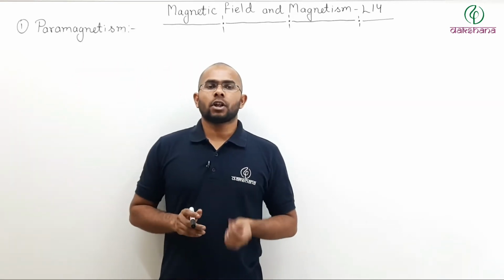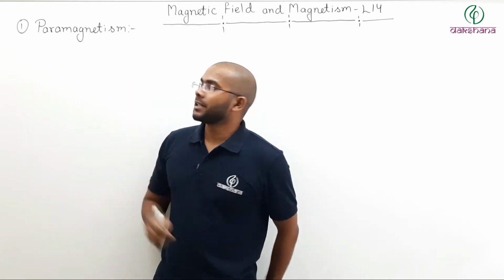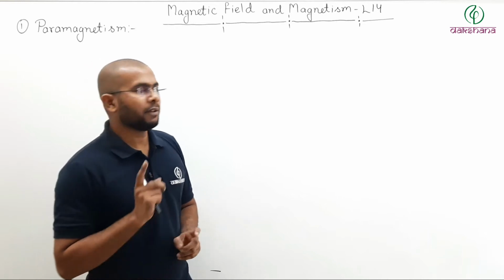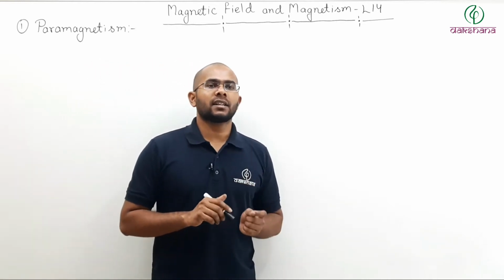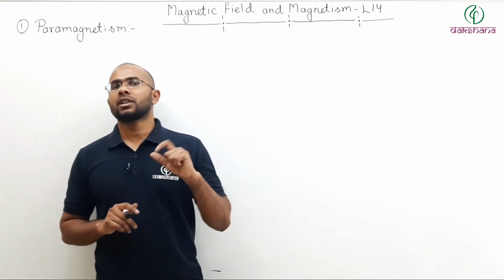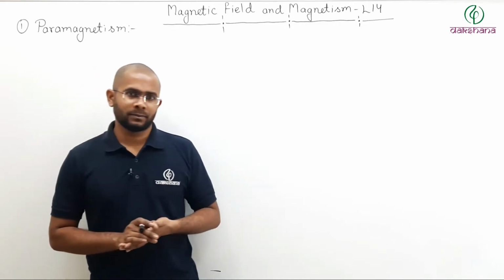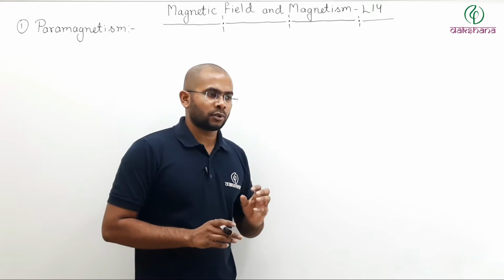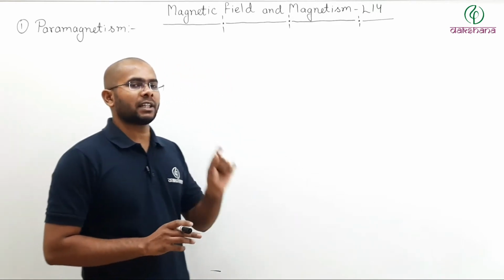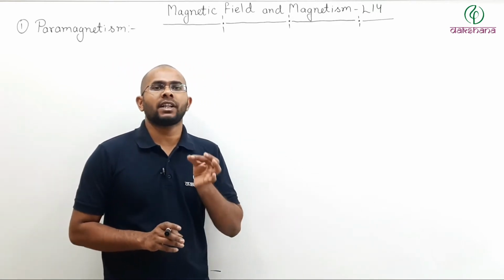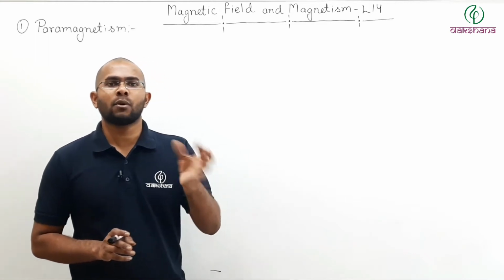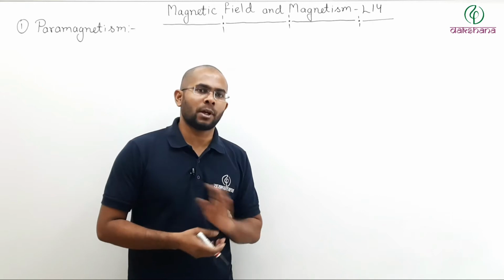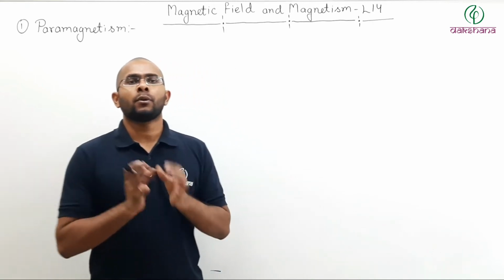So now let us talk about what is paramagnetism or what are paramagnetic materials. Now if you remember, in the last class we talked about what is the cause of magnetism. At the atomic level, atoms of some elements have atomic dipoles of their own, and atoms of some elements do not have atomic dipole moment of their own.